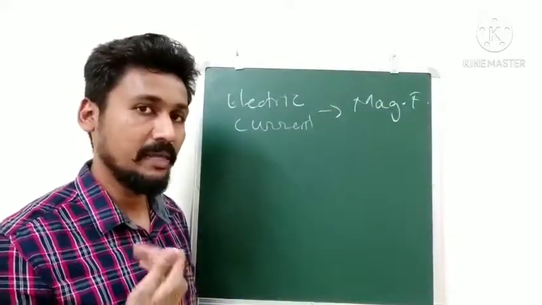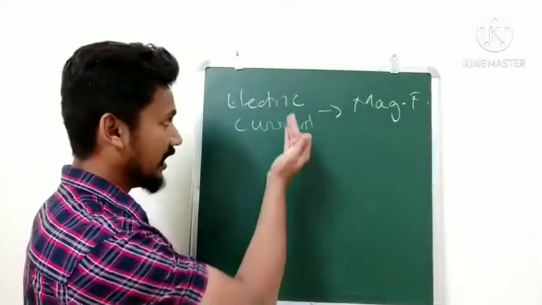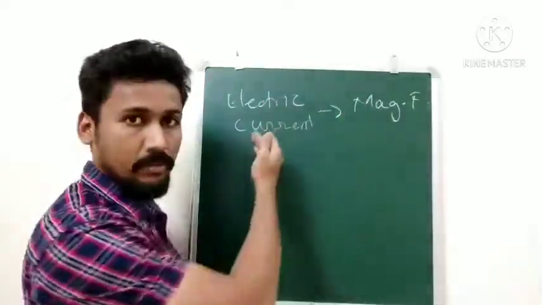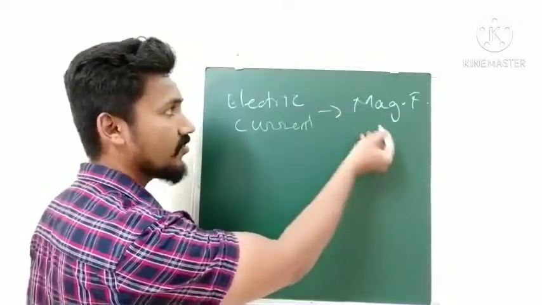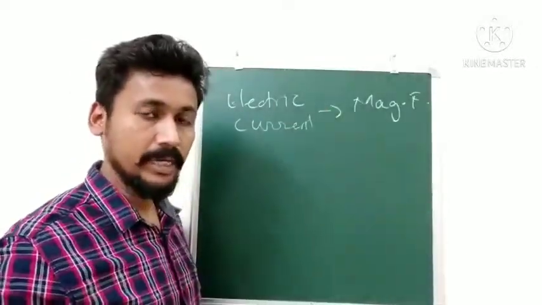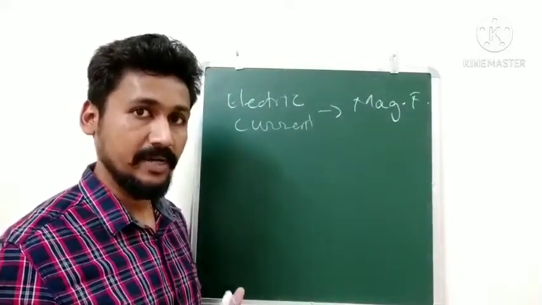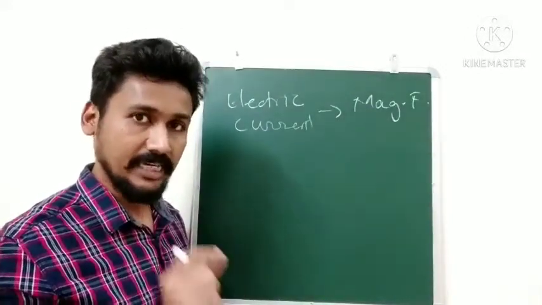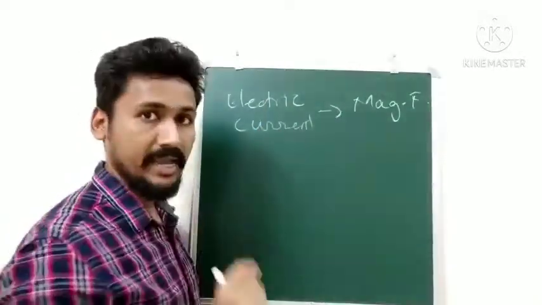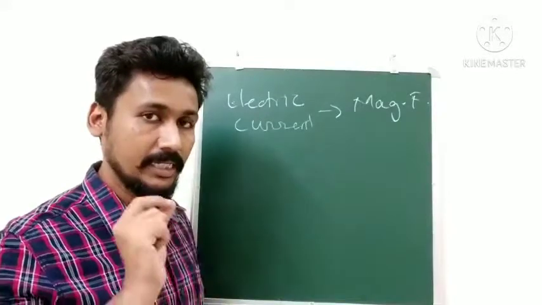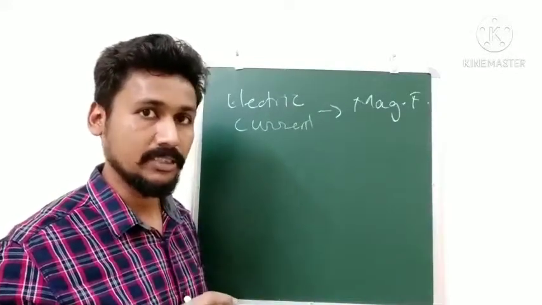So scientists began to wonder whether the opposite is true. We are getting a magnetic field from electric current. Is it possible to get an electric current from a magnetic field? Scientists like Michael Faraday and Henry did some experiments and found out that this is actually true. We can get an electric current from a magnetic field, and that is the concept of electromagnetic induction. Let us see that concept.